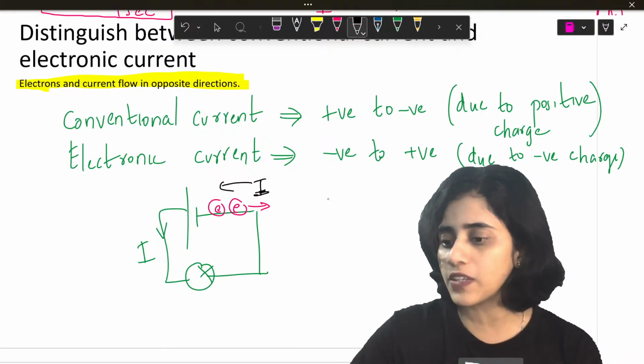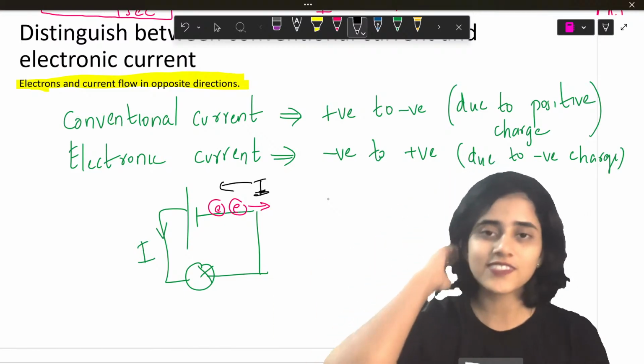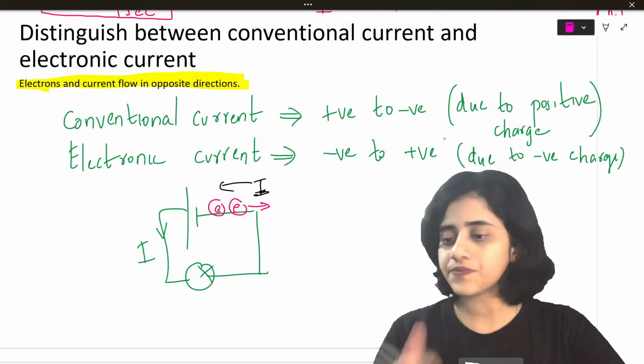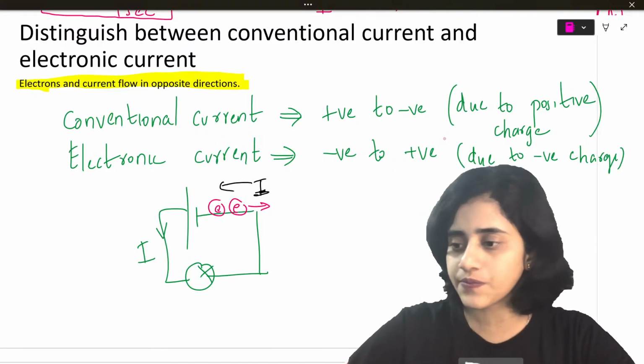Can you quickly let me know in the chat if this is clear to you? Am I saying too much and confusing you? Yeah. Okay. So is this clear? Can I have some response?